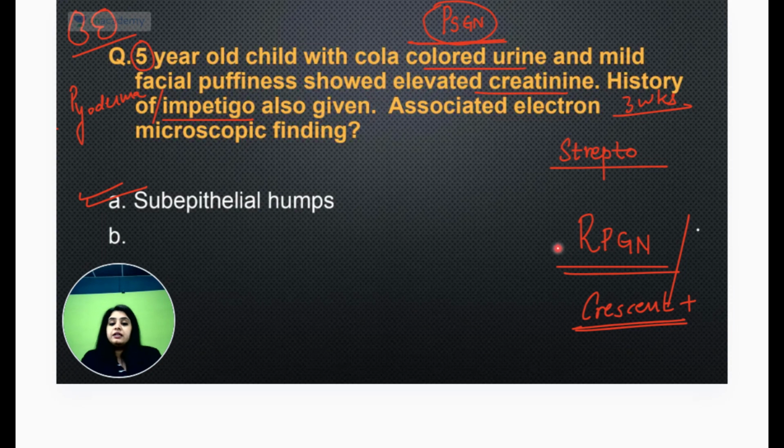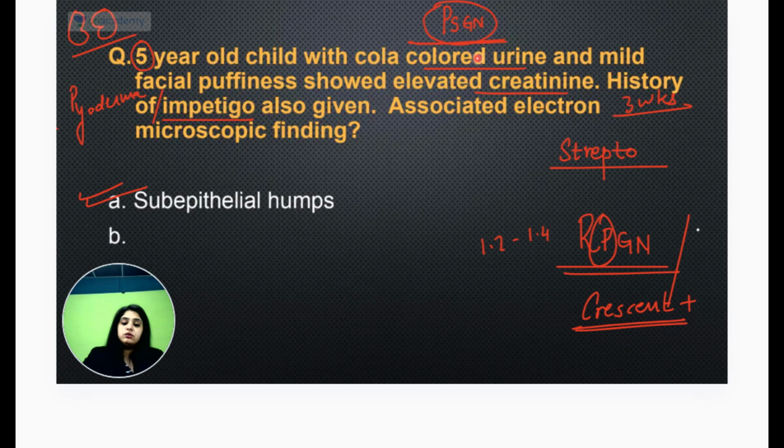That doesn't mean that creatinine going from 1.2 to 1.4 is a rapid deterioration. No, some clinical history will be given. Creatinine will be markedly elevated. There will be a previous value of creatinine given, then a new value of creatinine given. So there should be a progression. That is how you will mark it as rapidly progressive glomerulonephritis. One value of creatinine is not going to make it rapidly progressing. Some rapid or progression word and sequence should be given in the question. So till the time crescent was not mentioned, I will still go for PSGN.